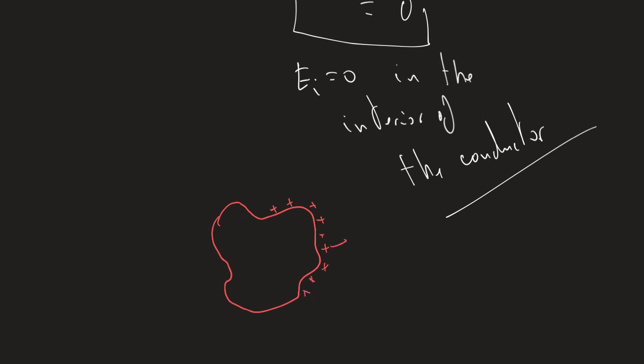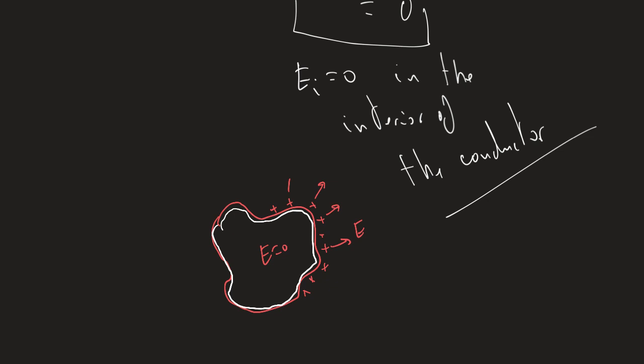So outside, there is an electrical field E. But inside, the electrical field is 0. That's why when you create this Gaussian surface very, very tight to the surface, you get to the conclusion that E is 0 inside.